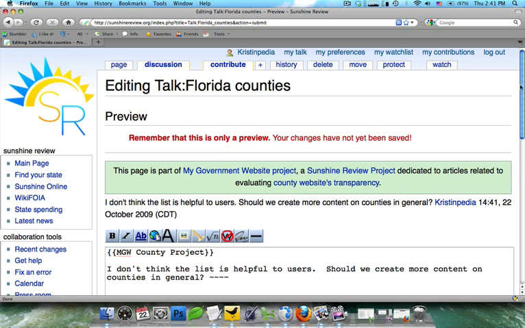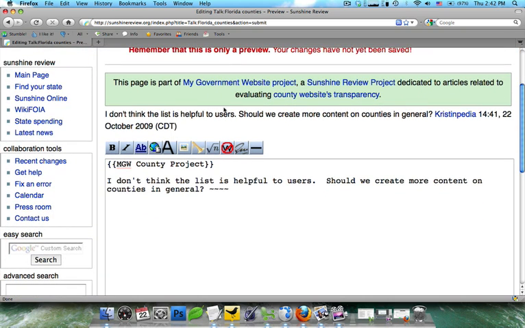Now, what you're also going to notice is that I placed my signature below the template. You always want to go to the very bottom of a page when you're leaving a comment, and that way people can easily keep track of their comments.